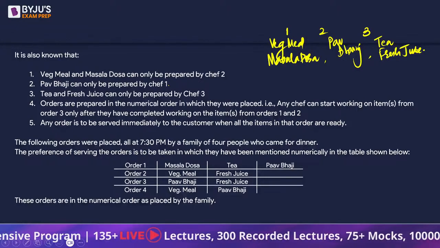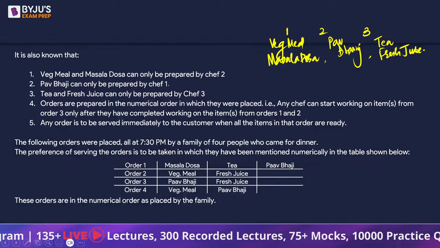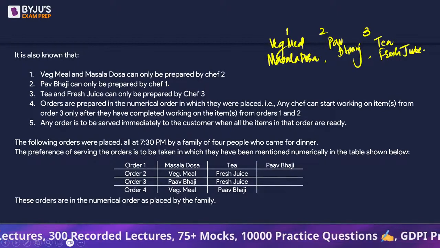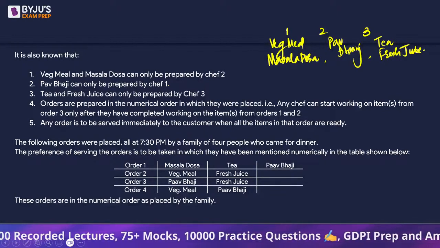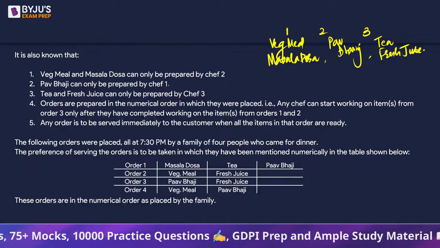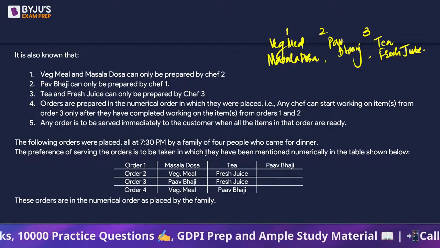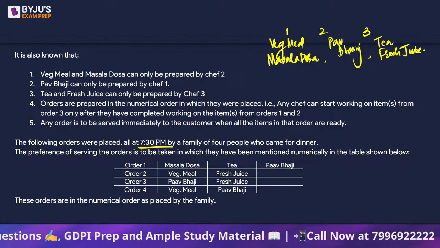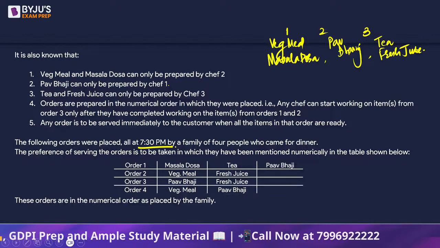Okay, it's not all the chefs simultaneously, it's any chef. Next point is any order is to be served immediately to the customer when all the items in that order are ready, which was already given. Now, the following orders were placed at 7:30 p.m. by a family of 4 people who came for dinner. So, it is given at what time the orders were placed.